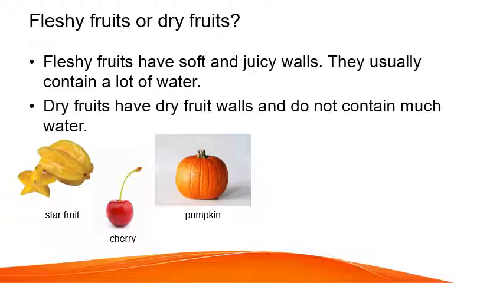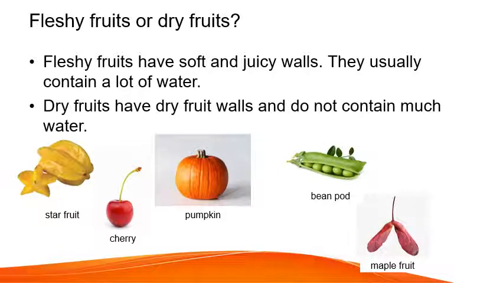Dry fruits have dry fruit walls and do not contain much water. So, punya fruit wall, punya bahagian di mana bahagian kamu makan buah itu kering and not much water. Some of them have some but not a lot. For example, bean pod. So this part here you can see it's actually dry. Maple fruit, you can see it's dry.